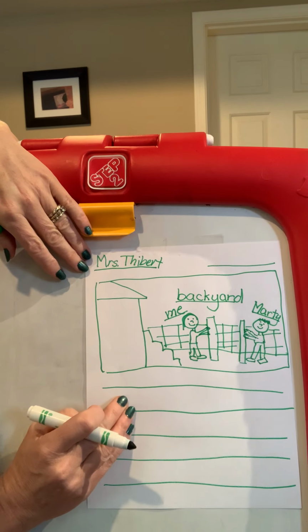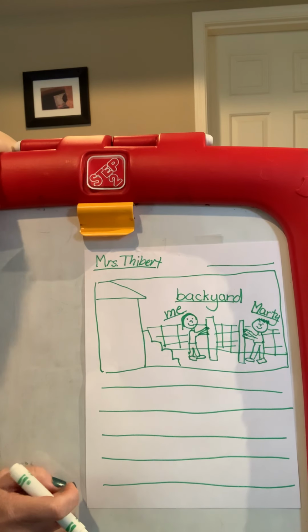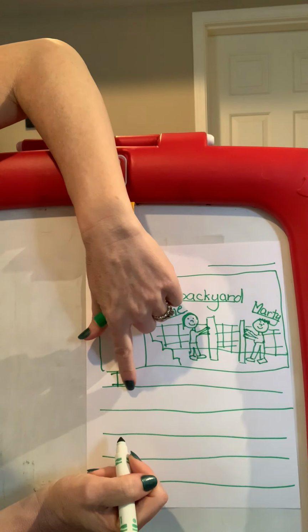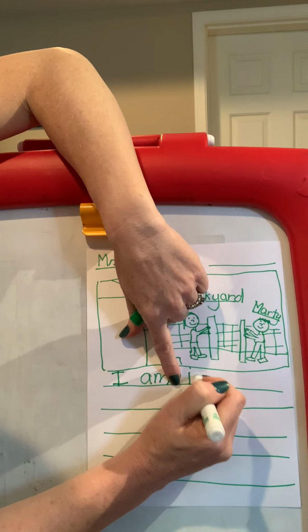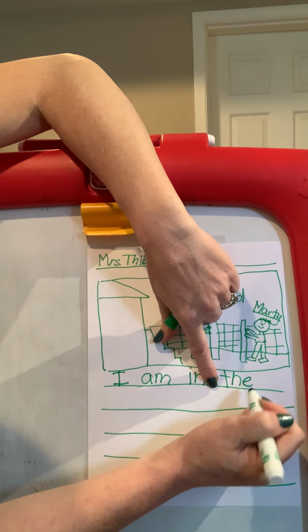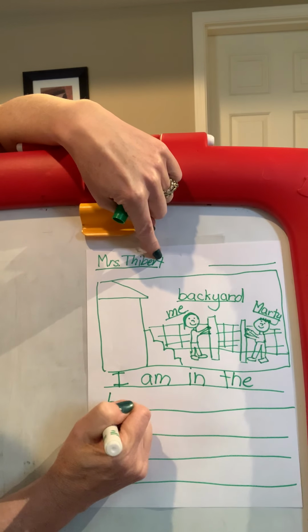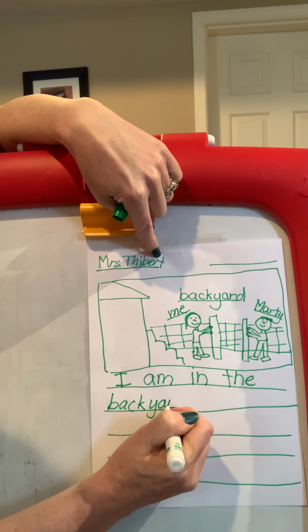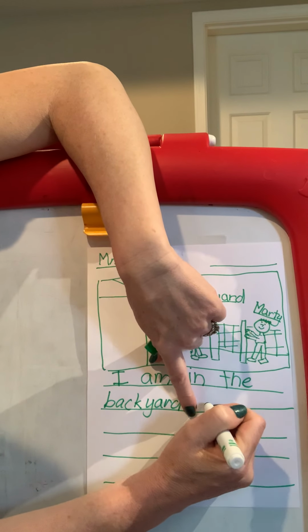So I'm going to say, I am in the backyard with Marty. Okay, so I'm going to use my heart words. I, my space, am in, heart word, the, T-H-E, backyard. Backyard is right here, so I'm just going to copy it. Backyard. With. That's a heart word. How do you spell it?